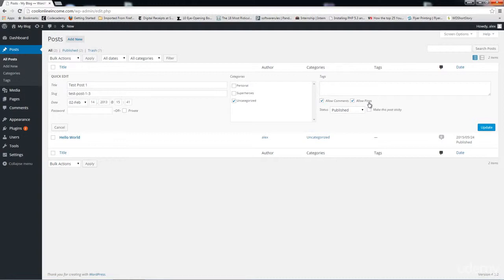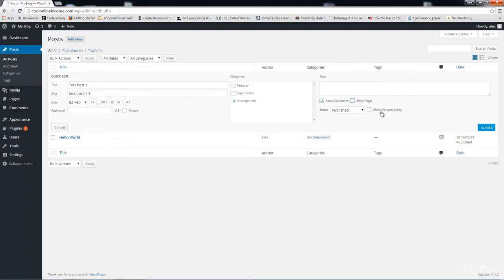So whether or not to allow pings is something I am not really concerned with, to be honest, because some people say allowing pings helps with SEO, others say it doesn't, and Google always changes their requirements for good SEO. So honestly, I personally am indifferent towards it. I usually don't allow pings, but you can allow pings, so it's really up to you.